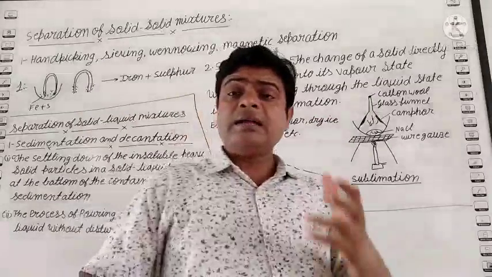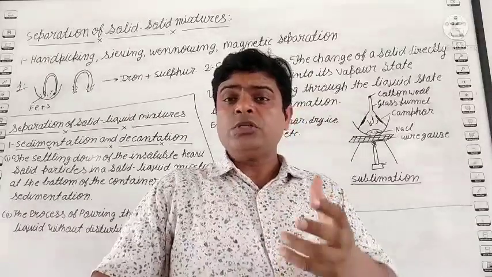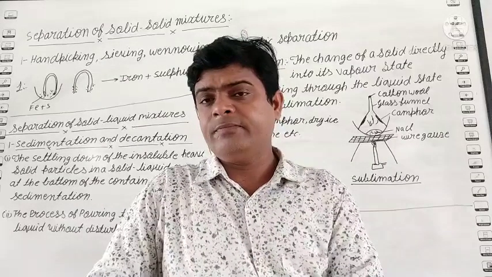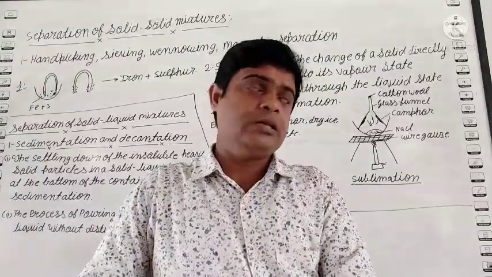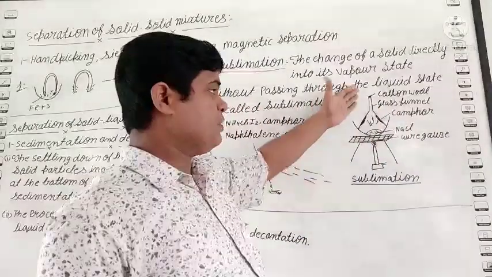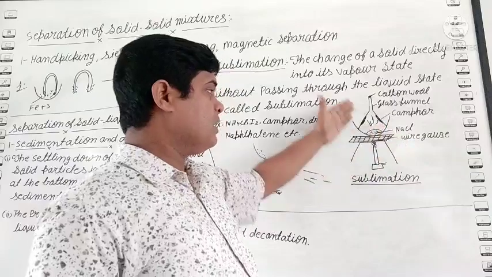Okay, and the substance which shows such type of property is known as the sublime substance. So students, see, this is the procedure. First, arrange all the things according to the figure.